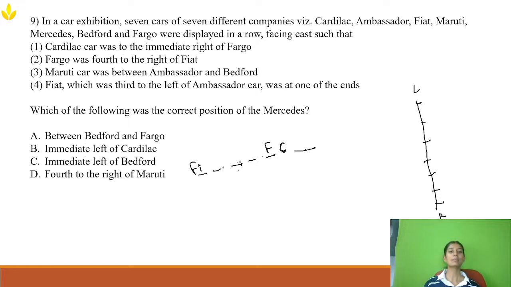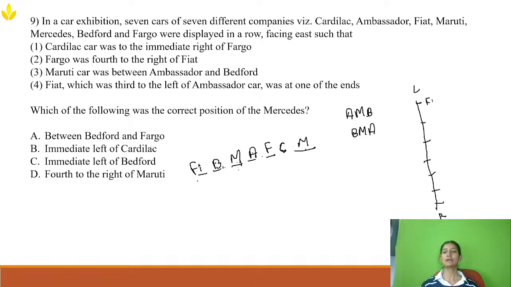Maruti car is between Ambassador and Bedford. So Maruti can only occupy here because it is between 2 cars. Ambassador can come here or Bedford can come. The order can be like this or like this. I don't know. Next statement says that Fiat is third to the left of Ambassador. Fiat should be third to the left of Ambassador. Fiat is there, so here it will be Bedford. Fiat was at one of the ends. We already got that. So the remaining car is Mercedes.